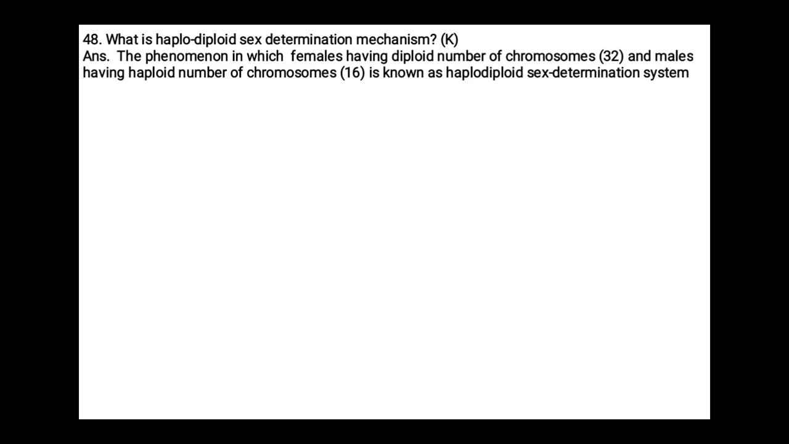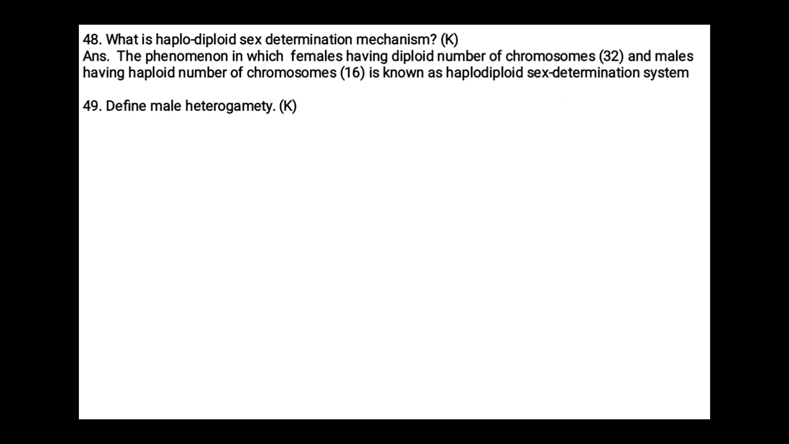What is haplodiploid sex determination mechanism? The phenomenon in which females have a diploid number of chromosomes, that is 32, and males have a haploid number of chromosomes, that is 16, is known as haplodiploid sex determination system. In honeybees, we have studied that female individuals have a diploid number of chromosomes, but males only have a haploid number of chromosomes. Such a condition we call haplodiploid sex determination.